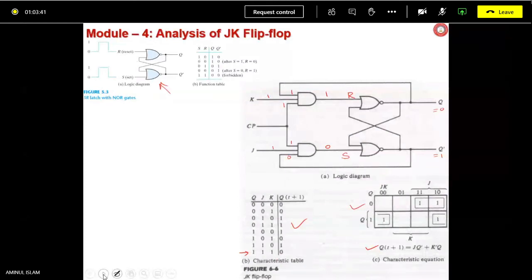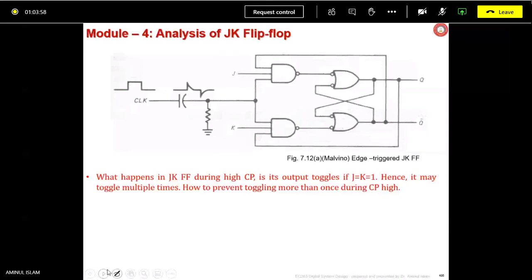So JK flip flop we saw. Now, same thing, JK flip flop only, but in this the basic latch was NOR based. Now the same thing with a basic latch with a NAND gate. This bubble OR is equivalent to what?